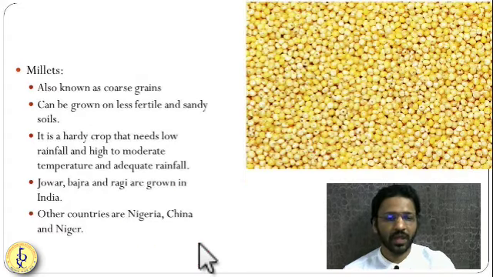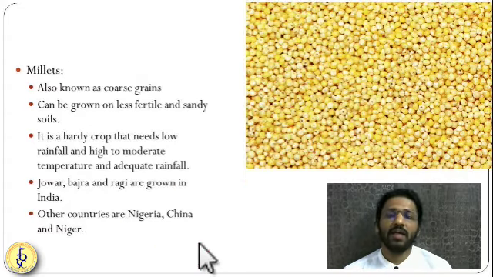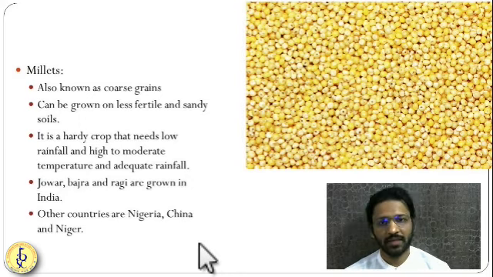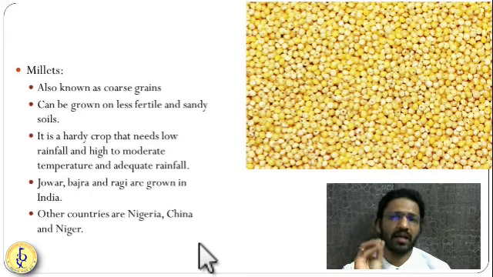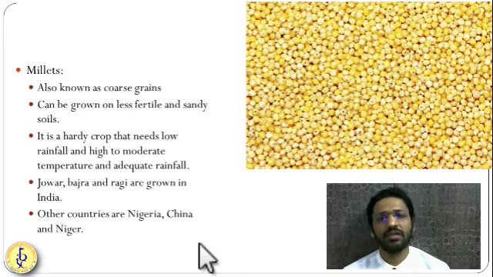Now friends, the next type of crop is millet. Millets are nothing but coarse grains. Which crops are those? You have eaten them. Jowar is there, ragi is there, bajra is there. These are the different millet crops.